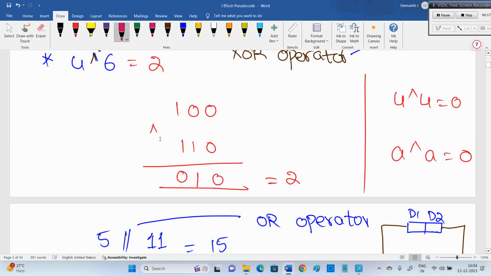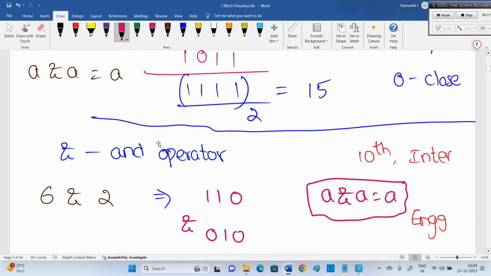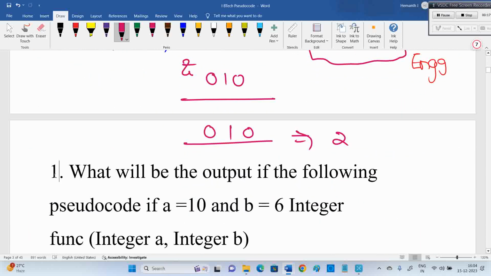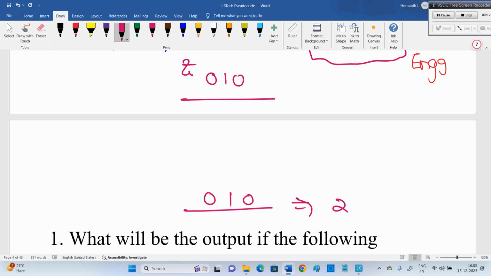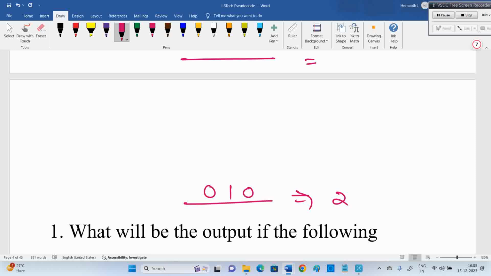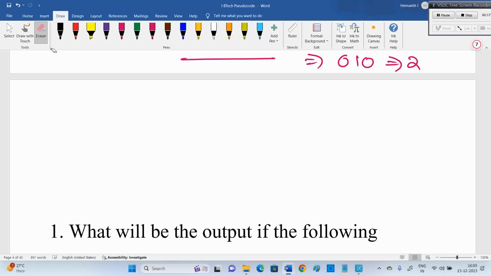So I hope you got the clarity. Can anyone say now 90? Oh, 90 is a big number, right? So I'll give a small number. 50, can anyone convert it into binary? What is the binary value of 50? 50 is decimal.